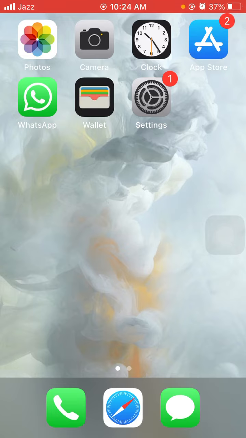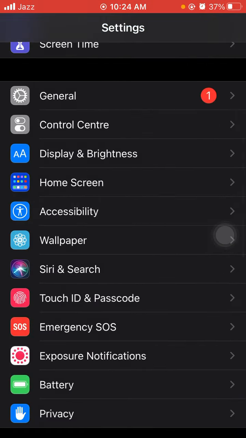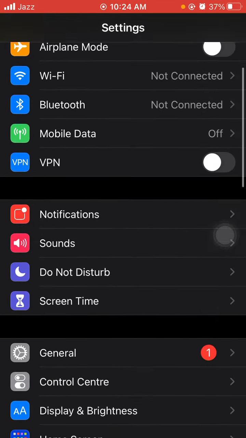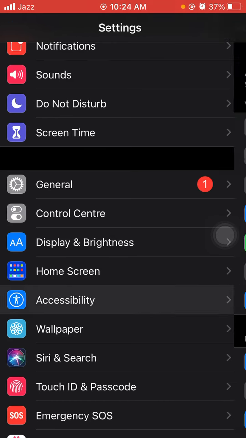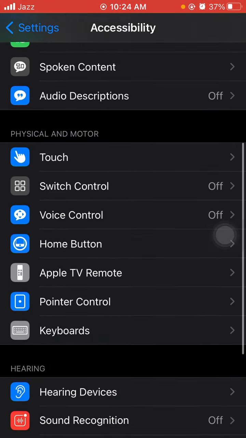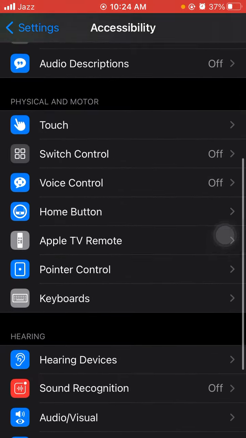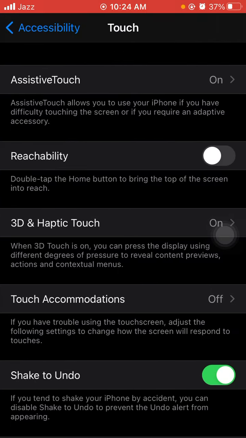First of all, go into Settings and search here for the Accessibility option. Guys, you can see the Accessibility option there. Click on this and you can search there for the Touch option. Click on it. You can see the Touch option there.